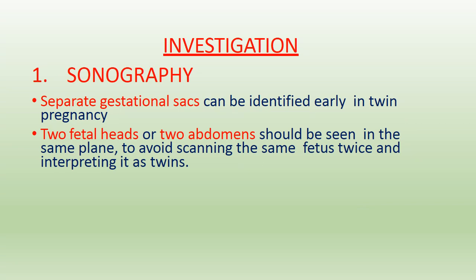Investigations. Sonography: separate gestational sacs can be identified early in twin pregnancy. Two fetal heads or two abdomens should be seen in the same plane to avoid scanning the same fetus twice and interpreting it as twins.